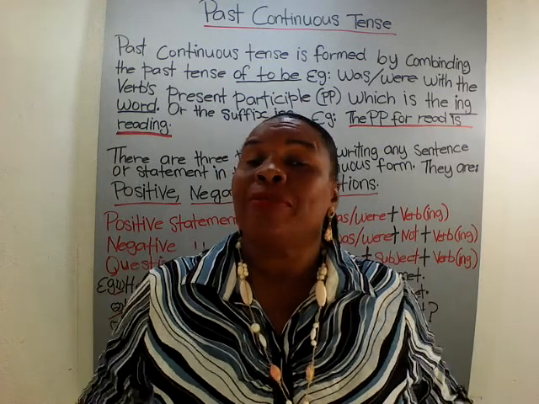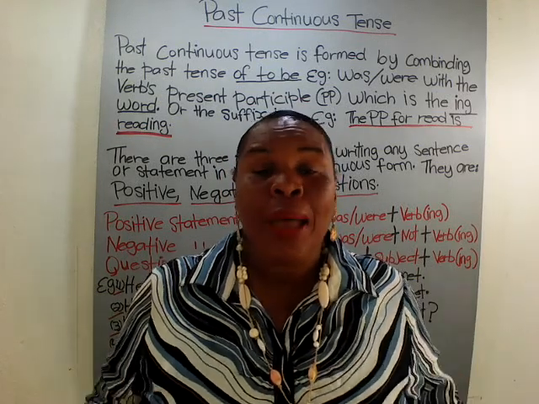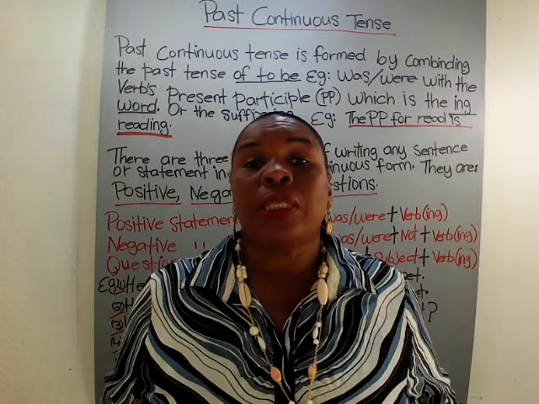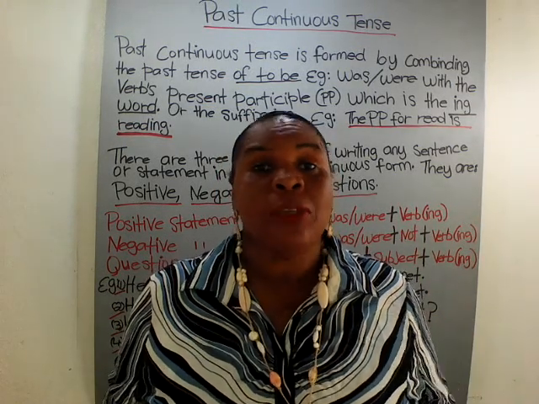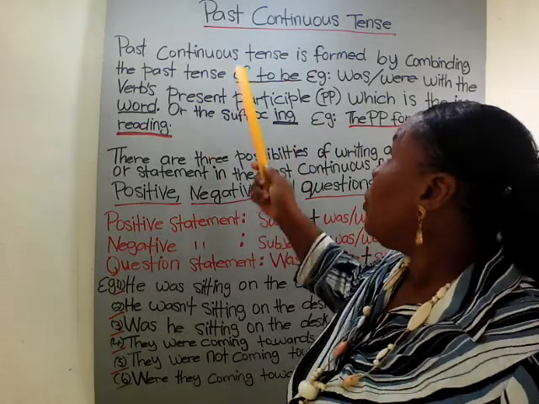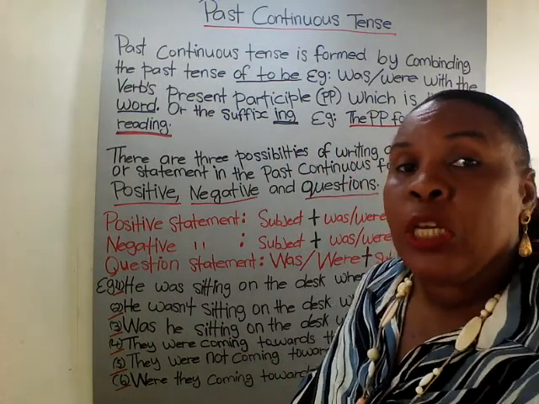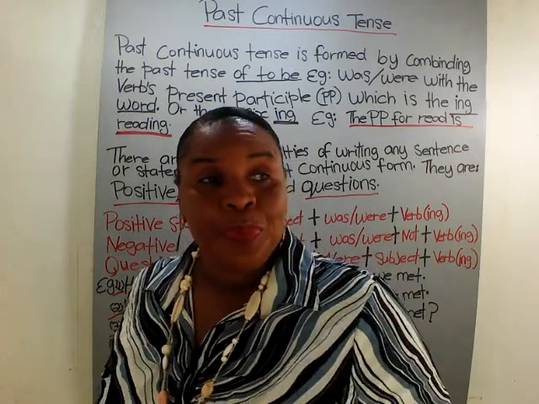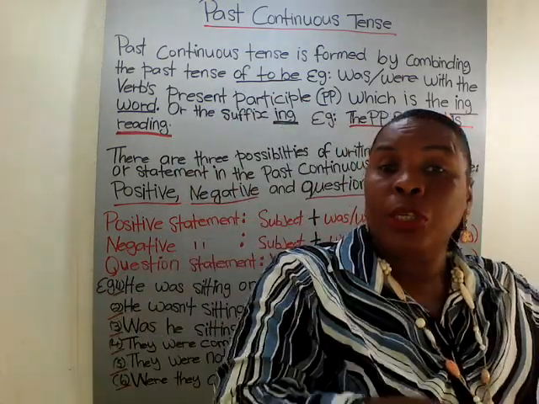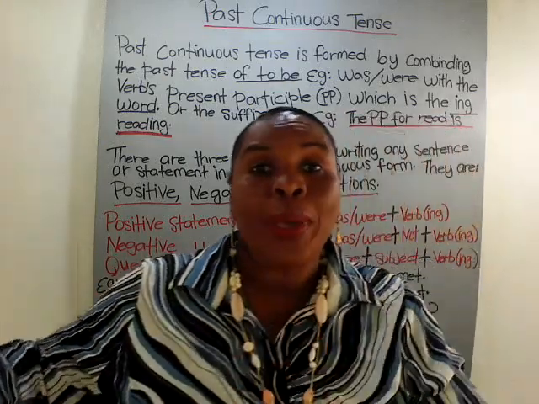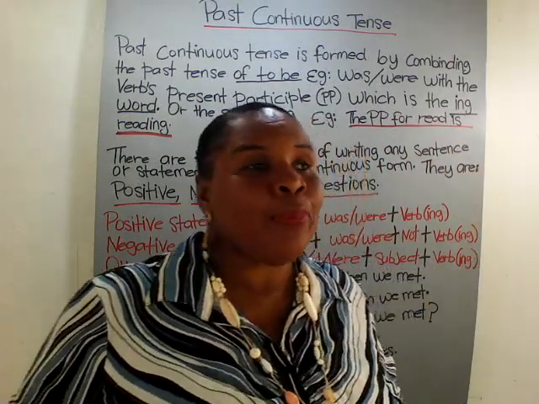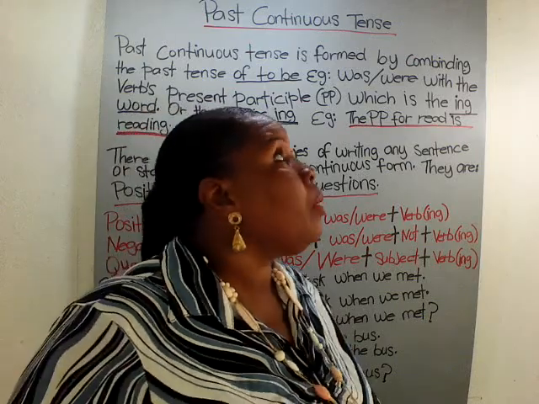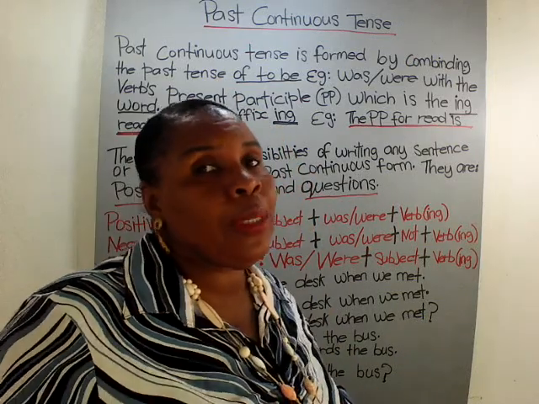As you know, we have started the grammar class of talking about tenses: past tense, present tense, continuous tense, past perfect tense, alright? So in this lesson, we're going to be talking about the past continuous tense. Past means something that has already gone. Continuous means it keeps on going. And what does tense mean? Time. Tense means time. So in this class we're going to be talking about the past continuous tense.